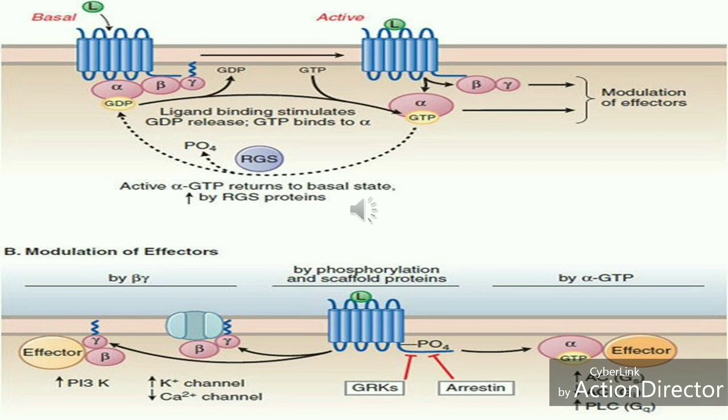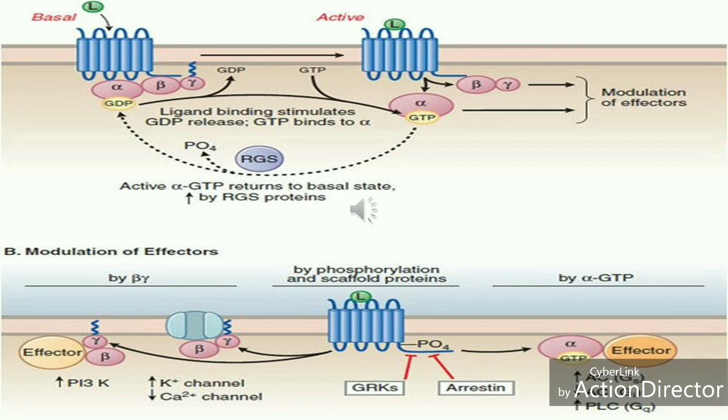The activated GTP bound G alpha subunit and the free beta gamma dimer bind to and regulate effectors. The system is returned to the basal state by hydrolysis of the GTP on the alpha subunit, a reaction that is markedly enhanced by the RGS protein. Prolonged stimulation of the receptor can lead to down-regulation of the receptor. Down-regulation means the number of receptors decreases, so the effect decreases. This event is initiated by G protein receptor kinase that phosphorylates the C-terminal tail of the receptor, leading to recruitment of a protein termed arrestin. Arrestin binds to the receptor on the internal surface, displacing G protein and inhibiting the signaling.